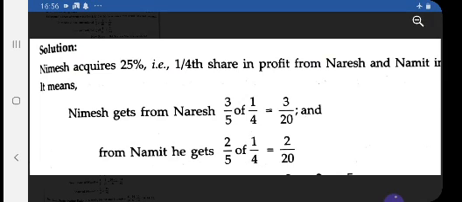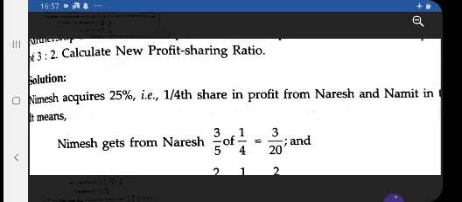As in the equal case, how we calculated the surrender value, similarly in this case you follow the same steps. First you calculate the surrender part. In the previous case you calculated half of 1/10, here you are calculating 3/5 of 1/4.